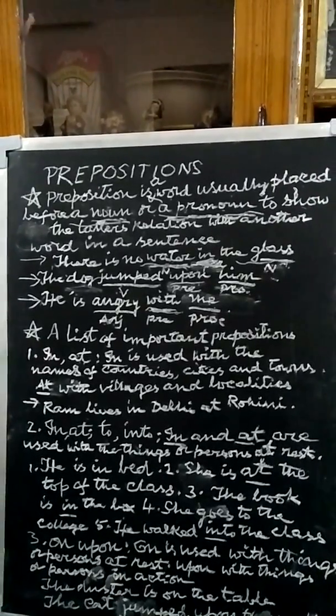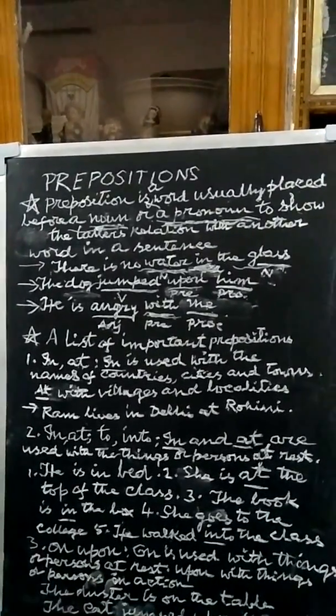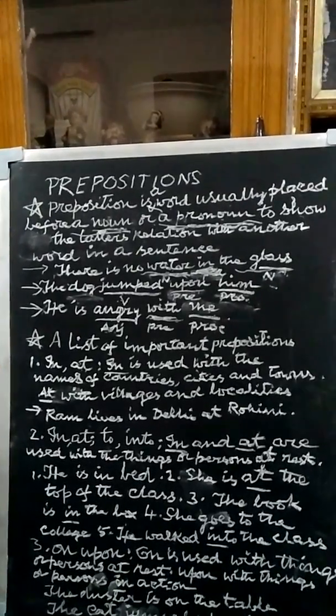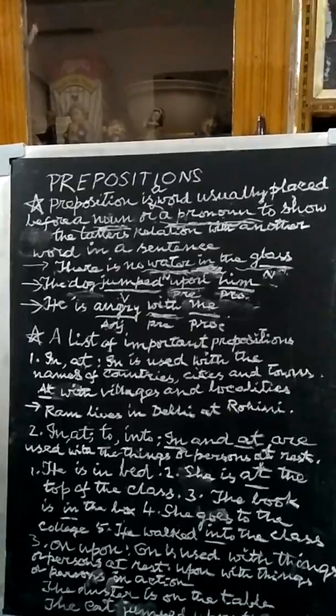I live in Delhi. I live in India. I live in Kakinada. I live in Vizag. So whenever you wish to say that you live in a city or a town or a country, use the preposition in. That is the proper way.